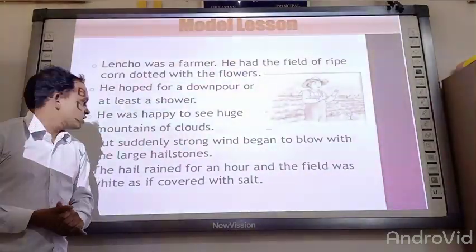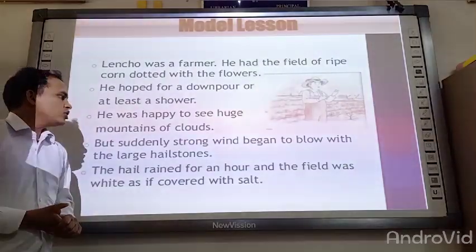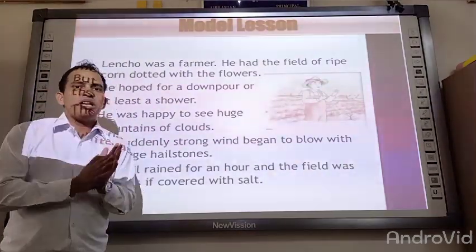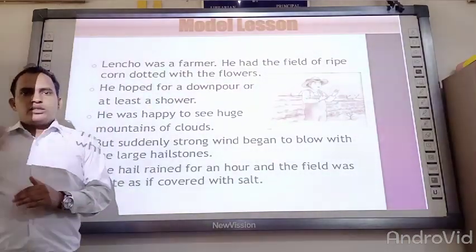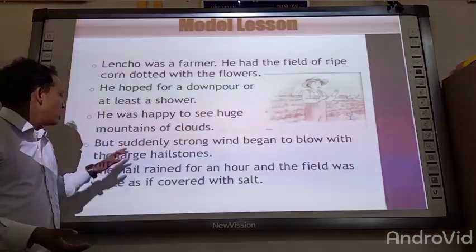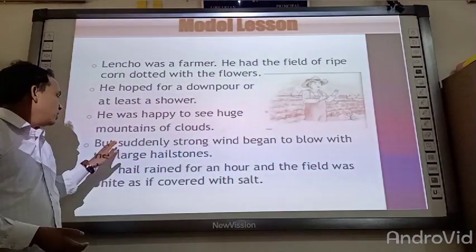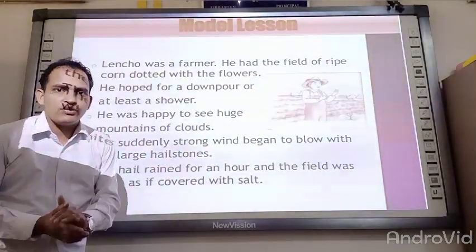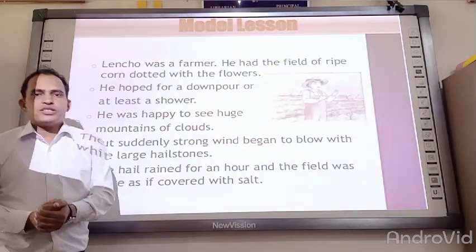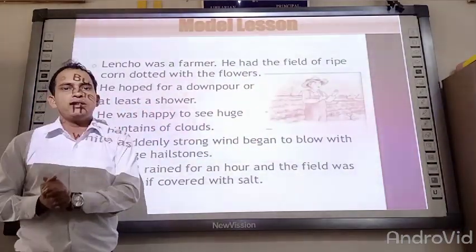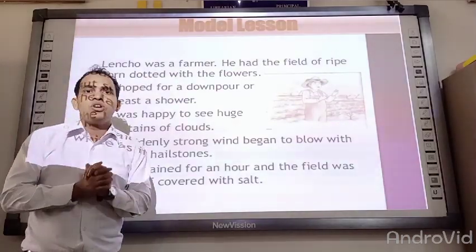So what happens after some time? But suddenly strong wind began. Now the story changes from there. His happiness suddenly changes into sadness. Suddenly a strong wind began to blow, followed by large hailstones. At first he saw huge clouds, so he was very happy that he would get the downpour which is helpful for his crops.